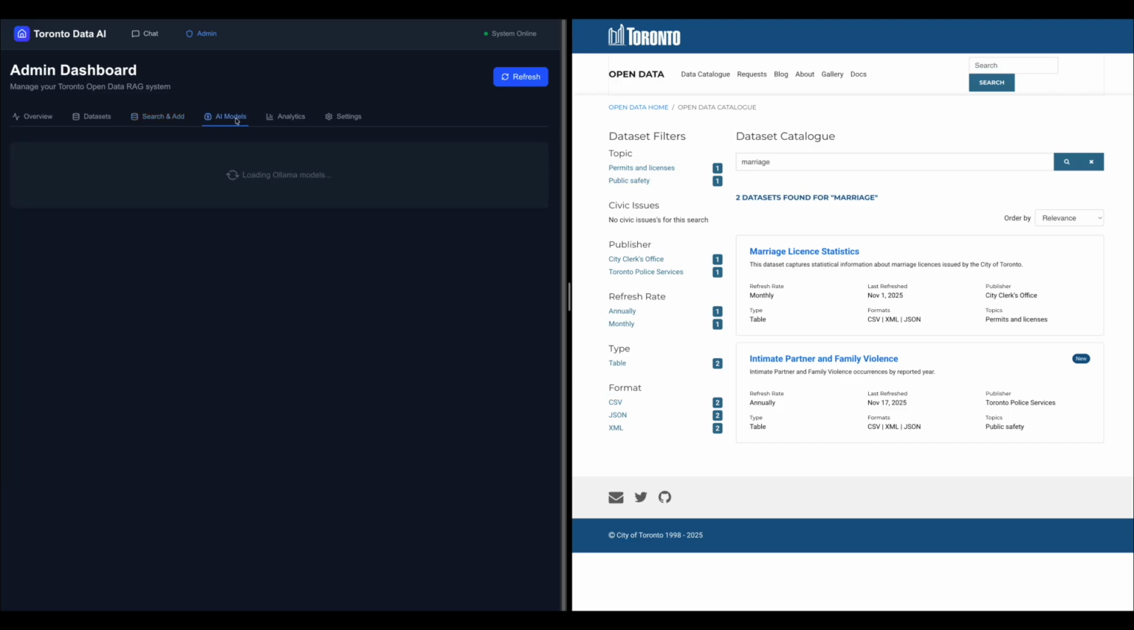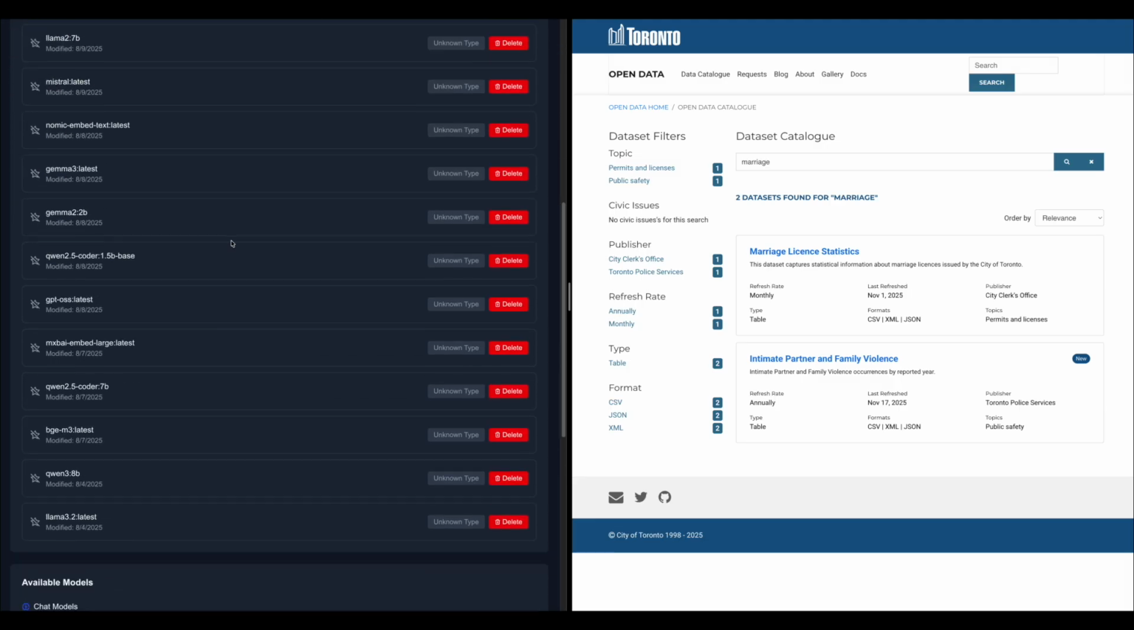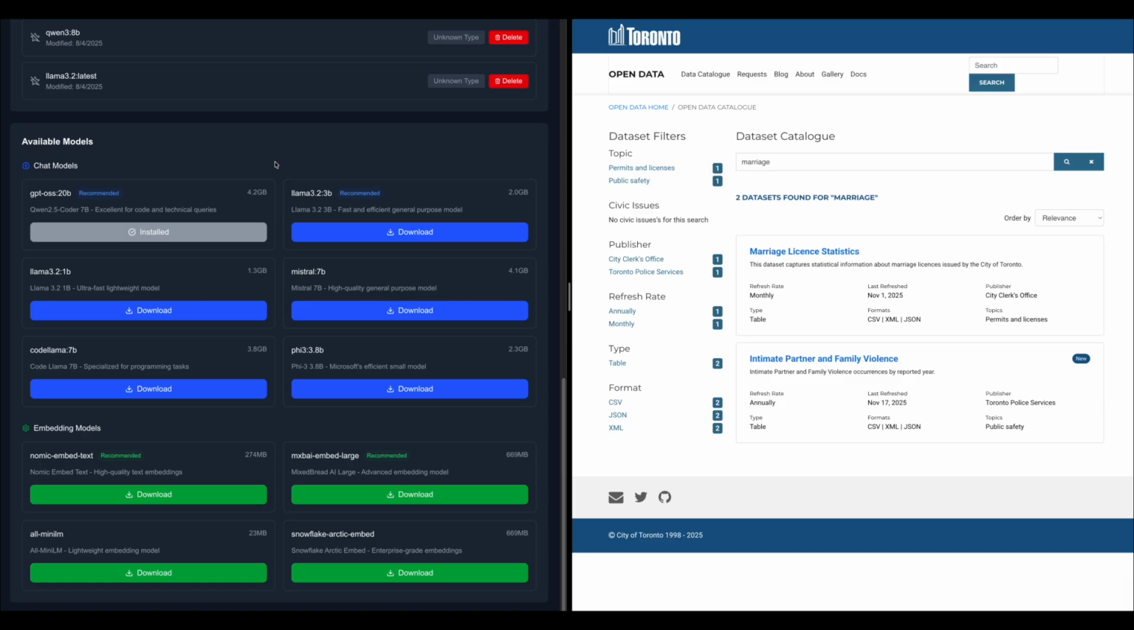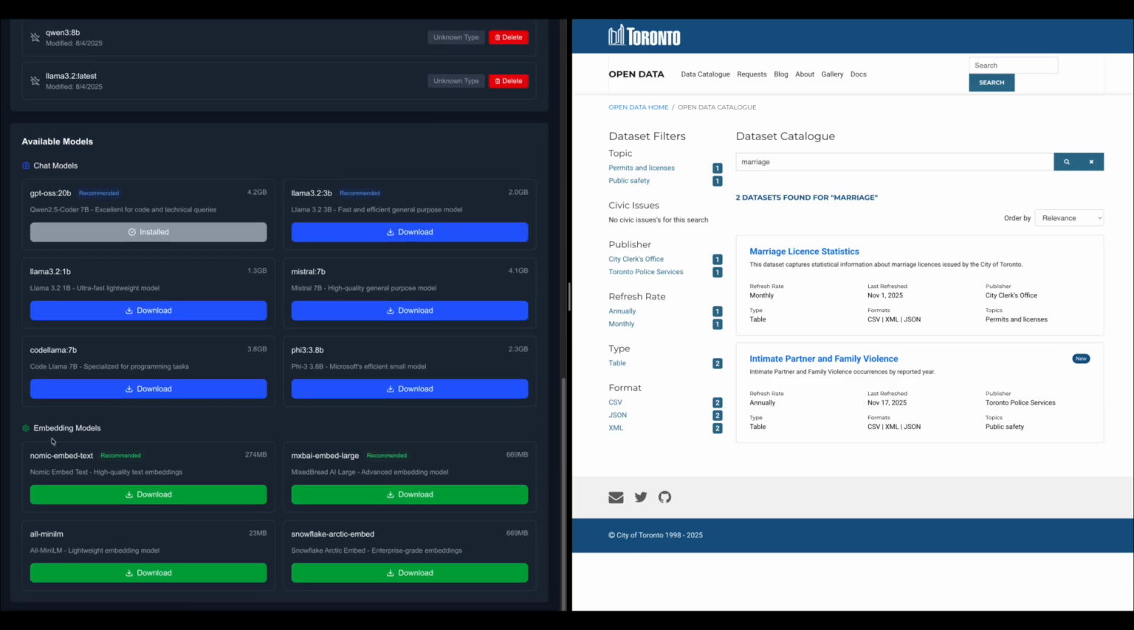Then we have the AI models where this is connected to Ollama, which is running currently on the computer system locally, which means that no data is going on the cloud. It's within the system, so it's private and only accessible by the users of this computer. We have different chat models here that we can download, and also embedding models. Embedding models I'll explain a bit later when I am ingesting data.